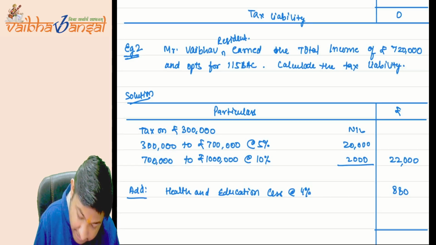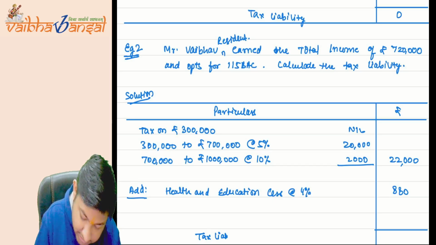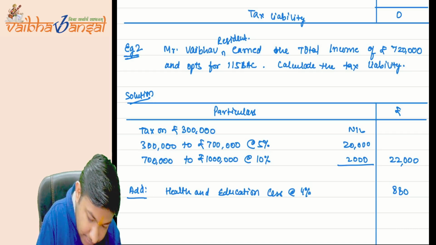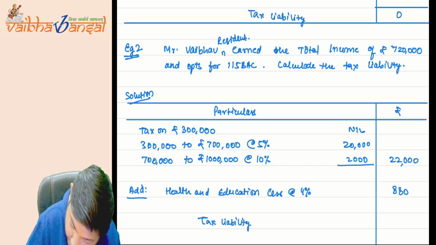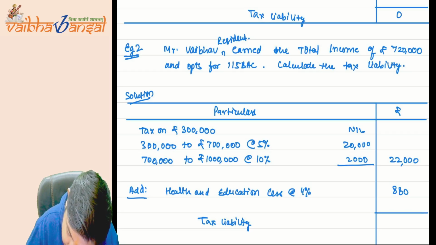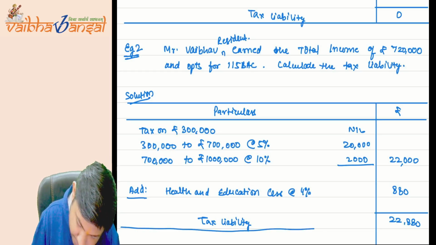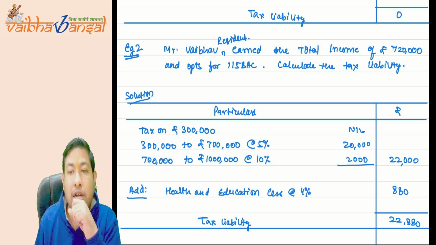So the tax liability comes to 22,880. Now my tax liability is 22,880.